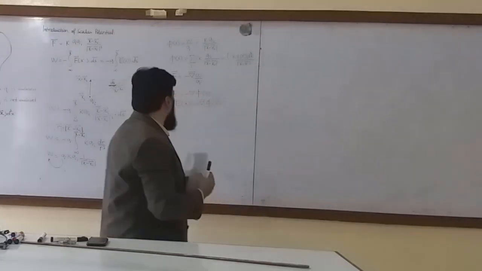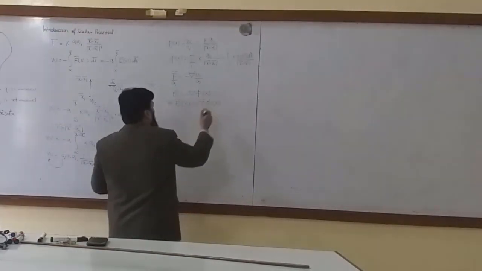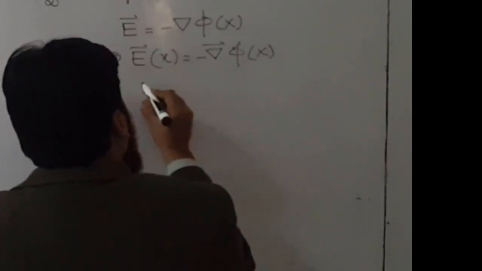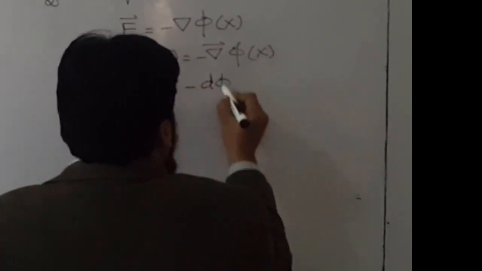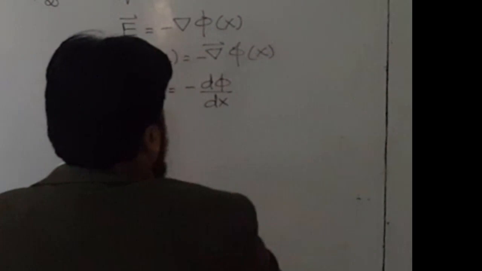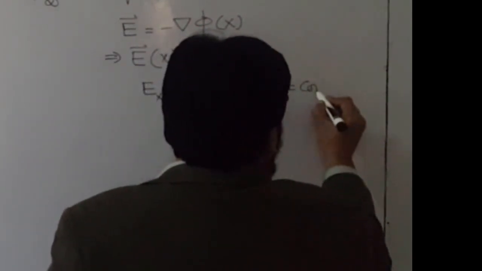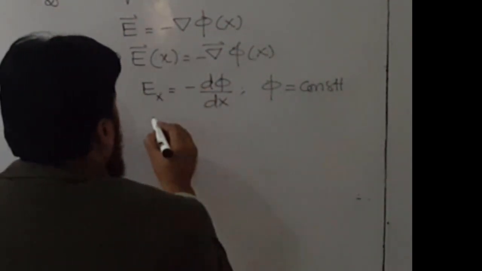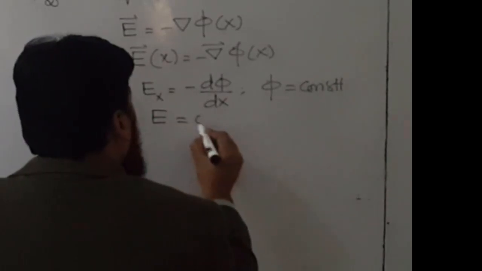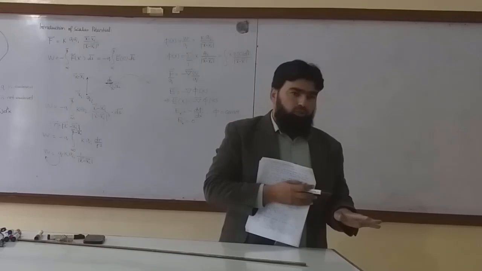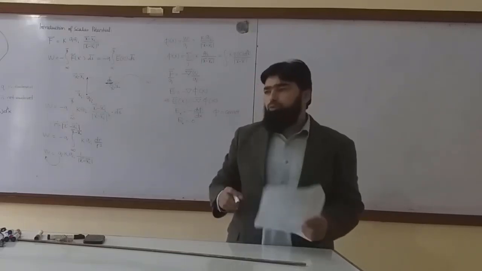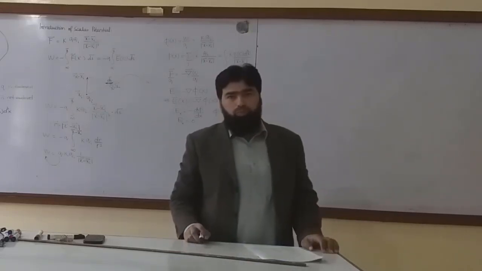To understand this in one dimension, I will say that Ex will be equal to minus d phi over dx. If phi is constant, meaning the potential is constant, then the electric field will be equal to 0. Anywhere the potential is constant, the electric field will be equal to 0.